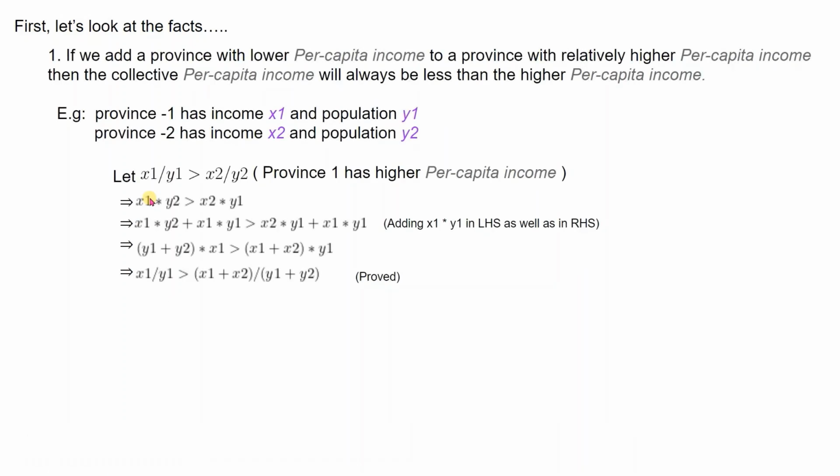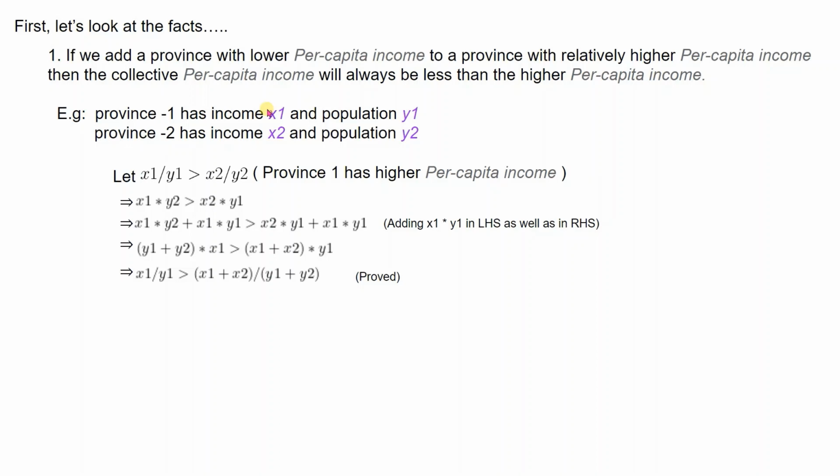The first one is, if we add a province with lower per capita income to a province with relatively higher per capita income, then the collective per capita income will always be less than the higher per capita income. So what's this? Consider province 1 has income x1 and population y1, and province 2 has income x2 and population y2.